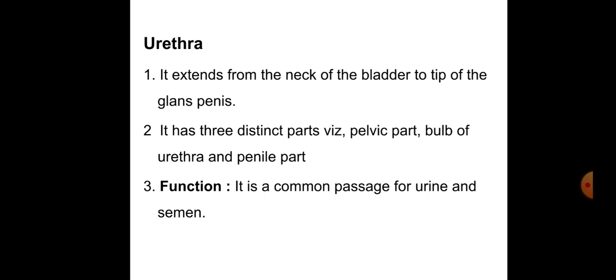What are the functions of the urethra? It is a common passage for urine and semen. Semen is the liquid or fluid produced at the time of ejaculation in bulls. It is called semen, or seminal fluid.